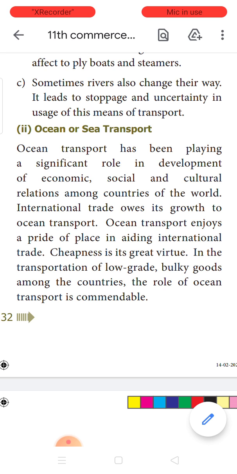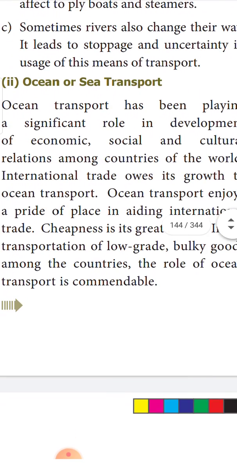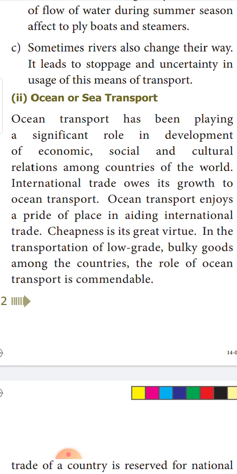Normally, it plays a very big role in developing the economic relationship between the countries. The social relationship among the countries is developed, as well as the cultural relationship between the countries. Particularly, international trade utilizes the ocean transport more. See, ocean transport enjoys the pride of helping international trade.